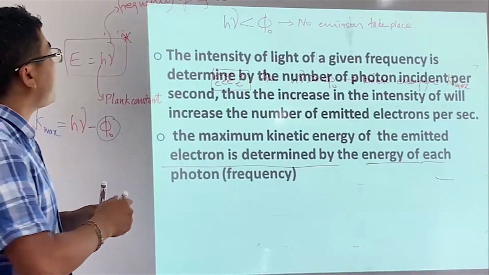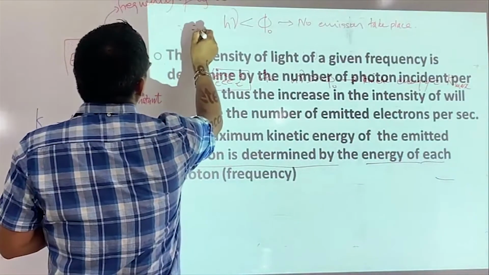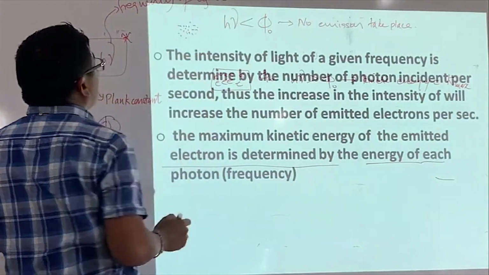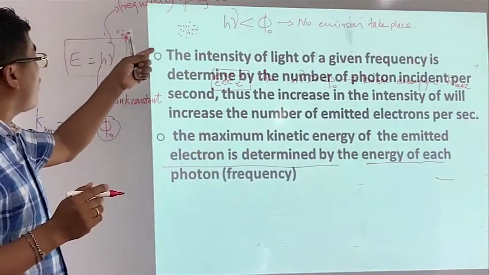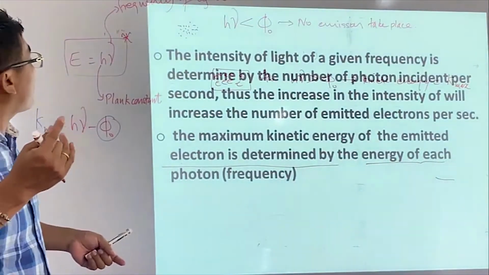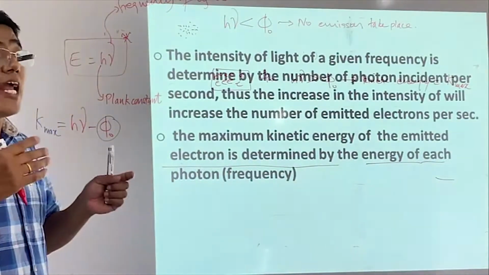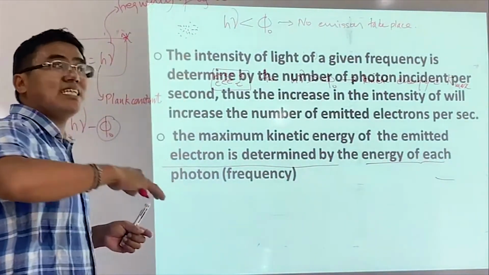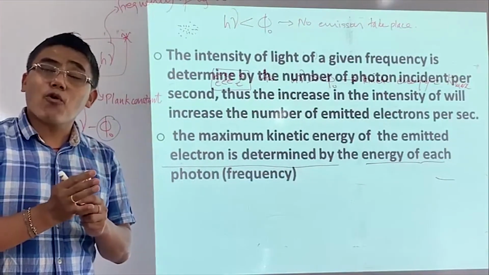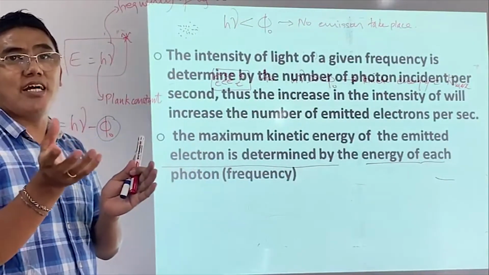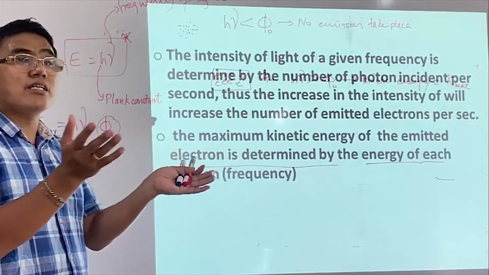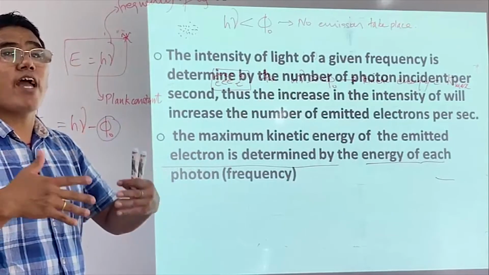So if I say in 1 second, 1,000 light particles are falling on this area, and the next time I allow 10,000 light particles to fall there, that means intensity is increased. So now the very concept called intensity has changed, right? When I talk about a wave, intensity is nothing but the square of the amplitude.